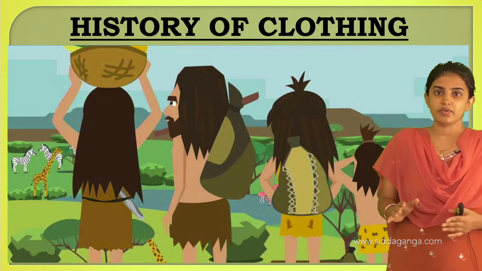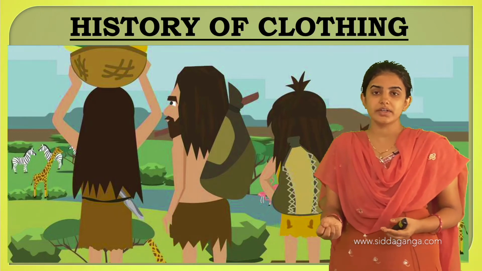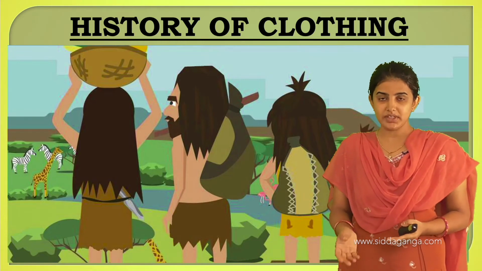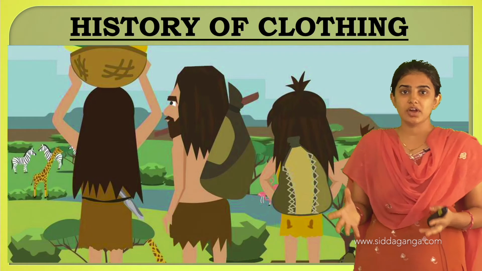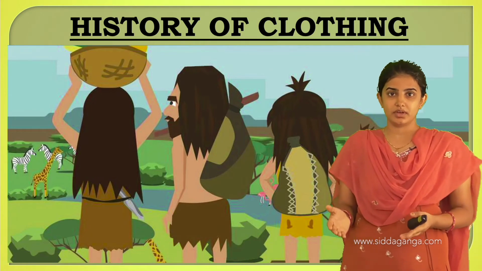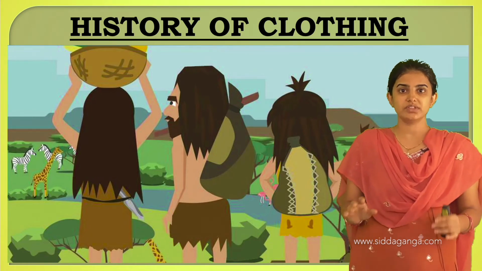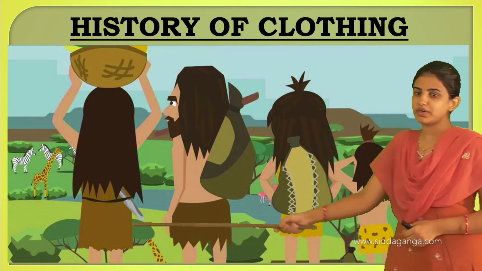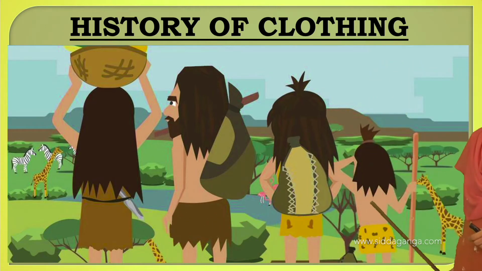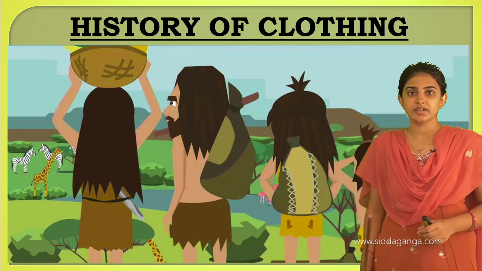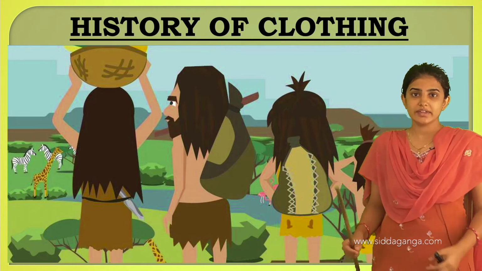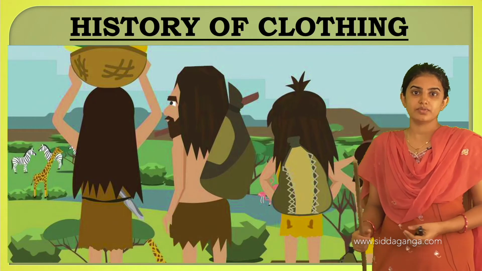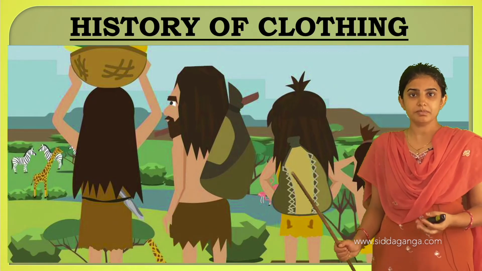See, like that, while hunting, people hunt the different types of animal for food as meat and also for the skin, and a large quantity of skin is wrapped around his body. See, the picture is given here. A large part of his body is covered with skin, which is tied at the shoulder position, and like that man learned to weave the cloth by using the skin as well as the different types of plant